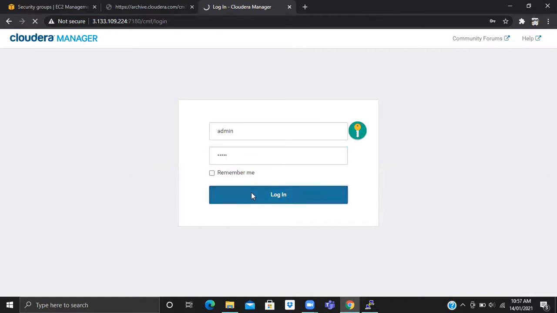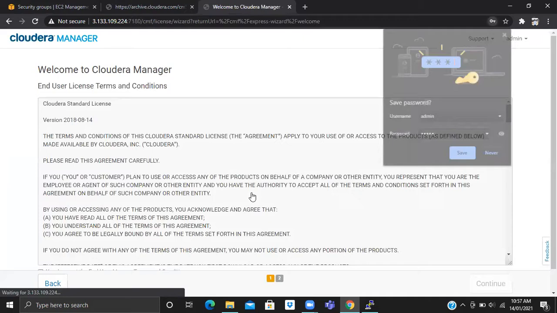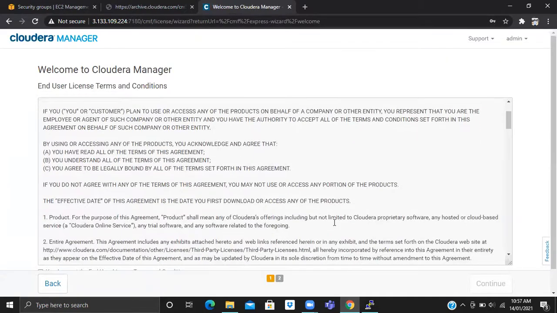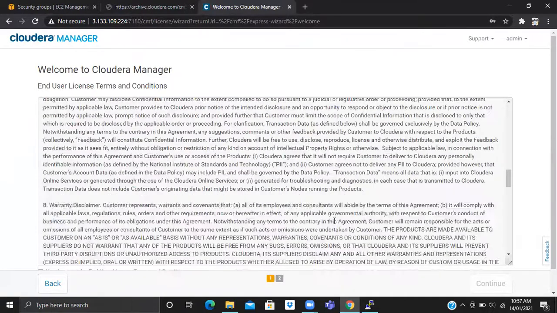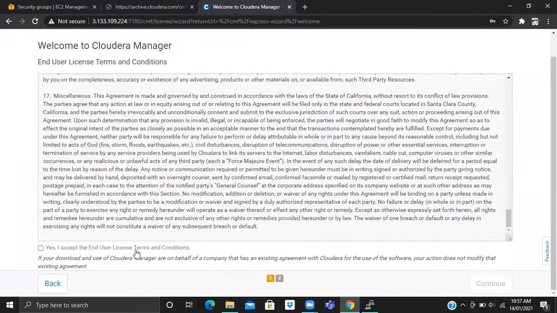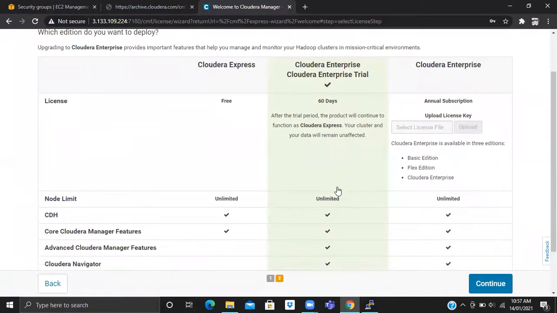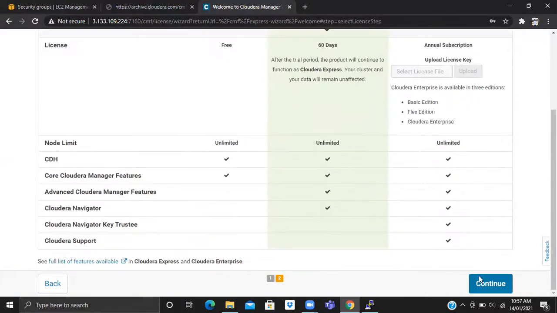Yeah, we have to allow 7182 later on. Accept. Actually, I do prefer that practice because it is secure. I don't like going for allowing all.